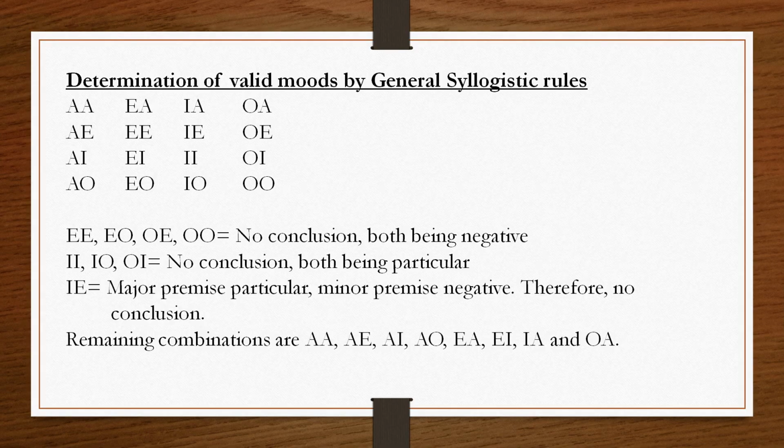Now, there remained only 8 moods: AA, AE, AI, AO, EA, EI, IA and OA.